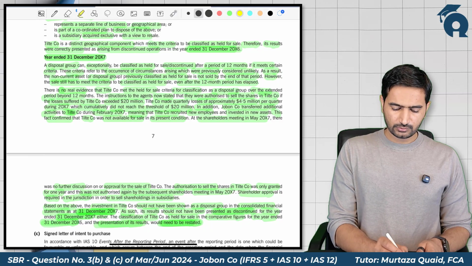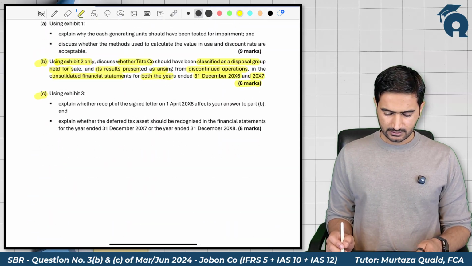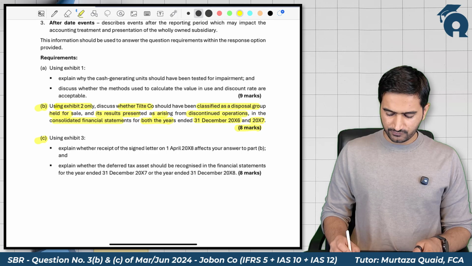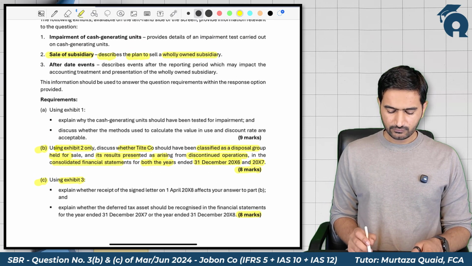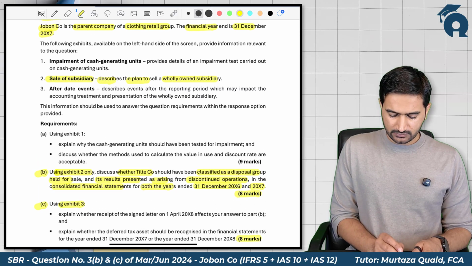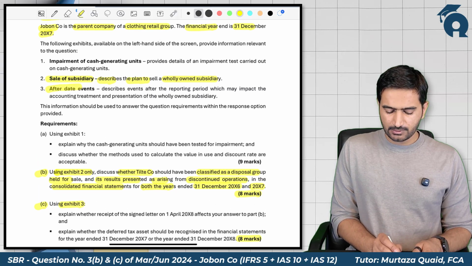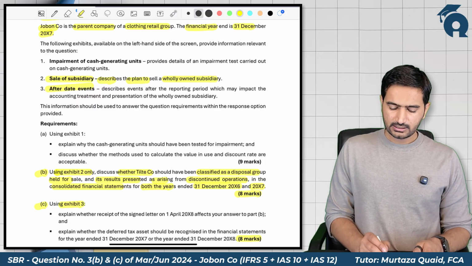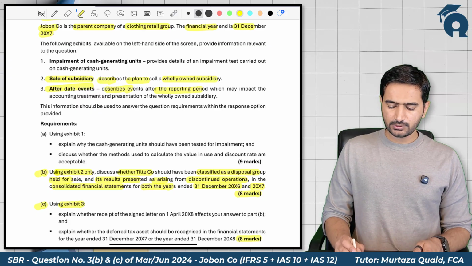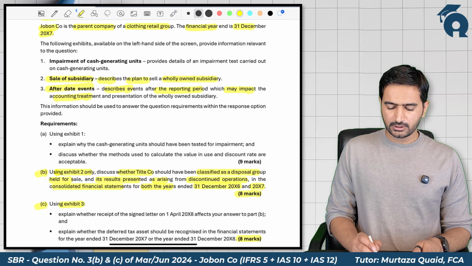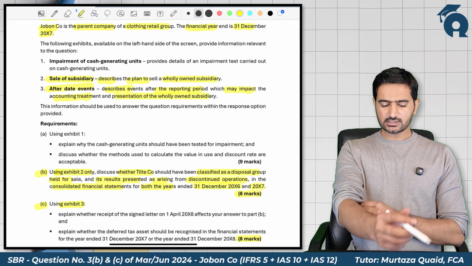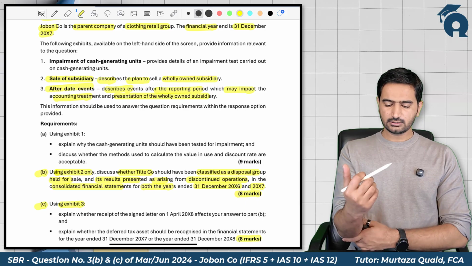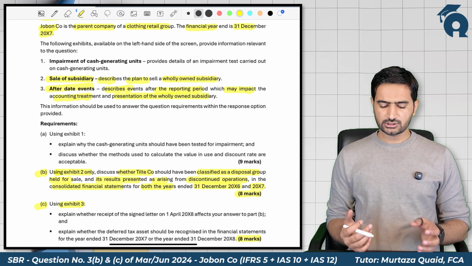Now let's move forward to part C. Part C is of 8 marks too. It says that using Exhibit 3, what is Exhibit 3? Exhibit 3 provides information about after date events. Describe events after the reporting period which may impact accounting treatment and the presentation of the wholly owned subsidiary. So there might be some events after the year end that might change our presentation, that might change our answer.